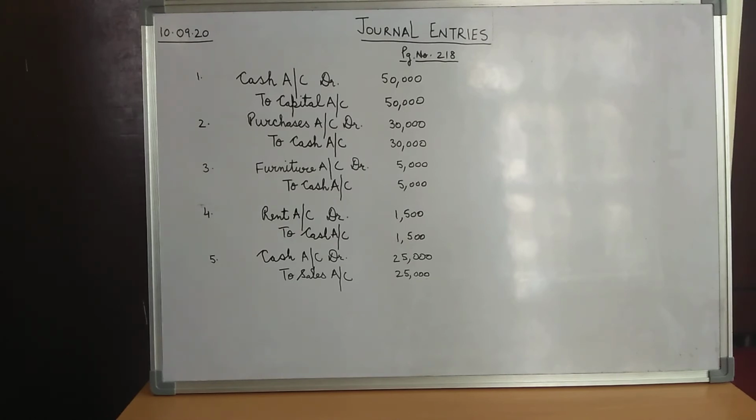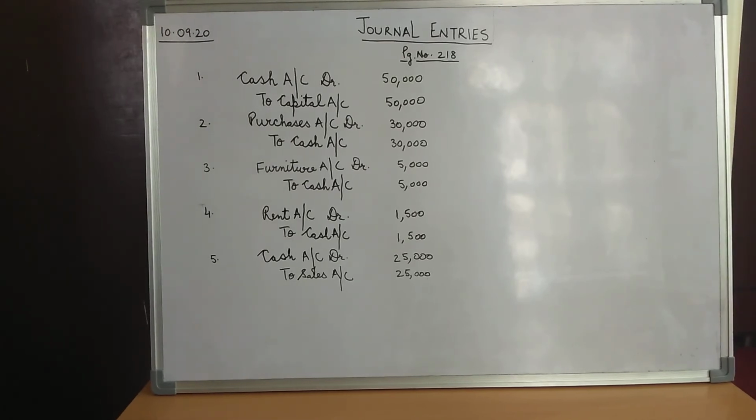The two accounts involved in this transaction are rent and cash. Why? Because rent we are paying. We are paying it to the landlord. So what is it? It is an income or an expense? Yes, children. It is an expense for the business. It is part of the nominal account.